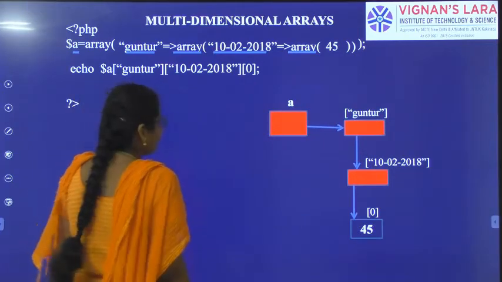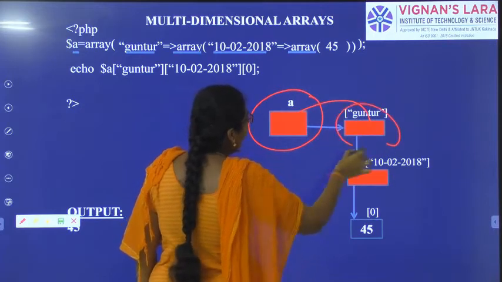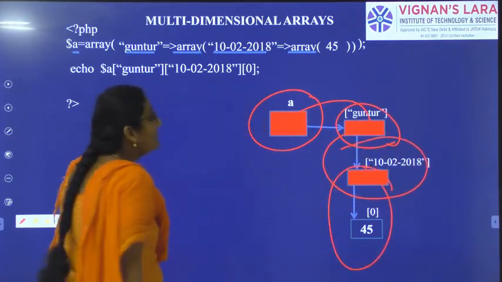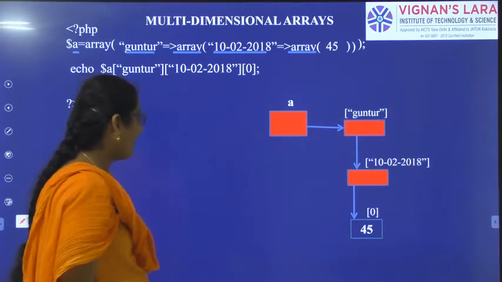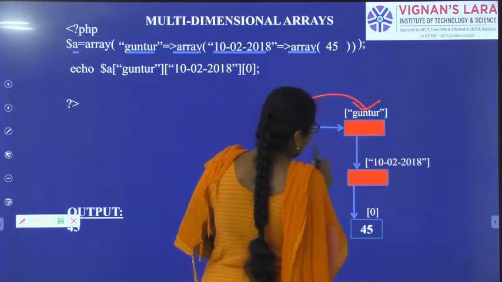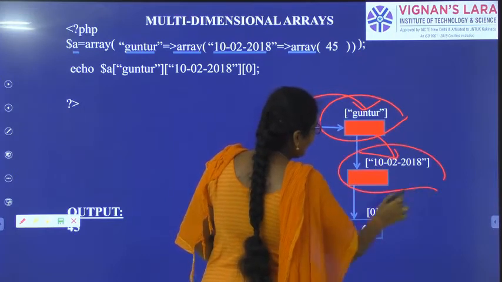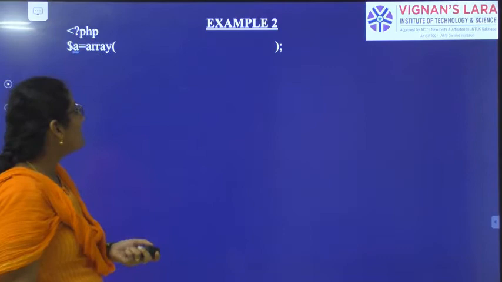I have created array A for Guntur, and in the array Guntur we have the date. On that particular date we have 45 degrees centigrade. This is a multi-dimensional array because for array A the index is Guntur, for Guntur the index is date, and on this day the temperature is 45.